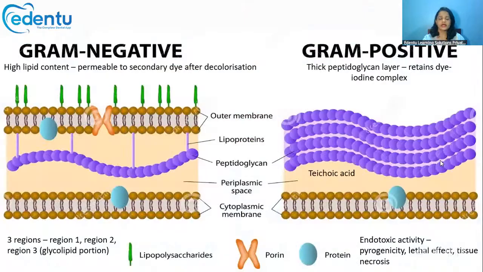Now, there are so many methods for classification of bacteria: based upon oxygen requirements, size, shape, and many biochemical tests. One way by which we can classify bacteria is based upon its staining characteristics, especially how the bacteria takes up the gram stain.